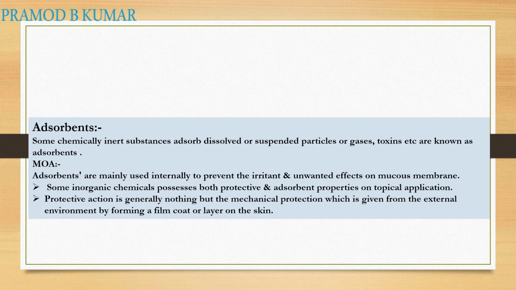What is the mechanism of action? Absorbents are mainly used internally to prevent the irritants and unwanted effects on the mucous membrane. They can also act as patches. Some inorganic chemicals possess both protective as well as absorbent properties on topical application. The protective action is generally nothing but mechanical protection. They form a barrier from the external environment by forming a thin film or layer on the surface. This is how they act.